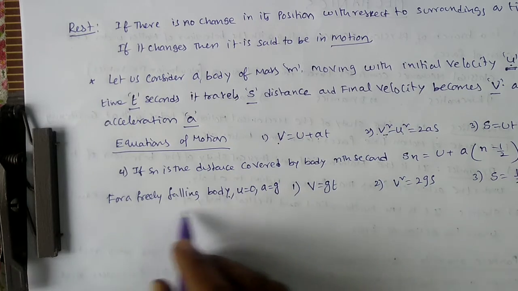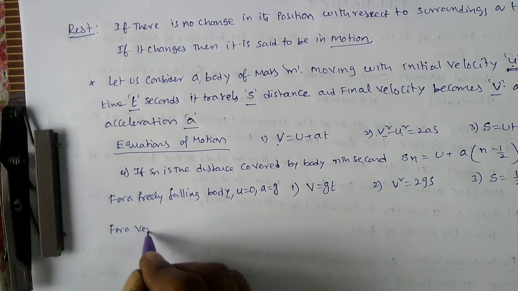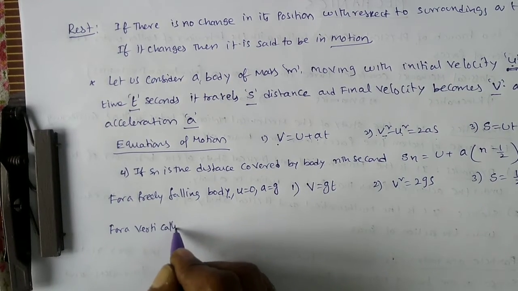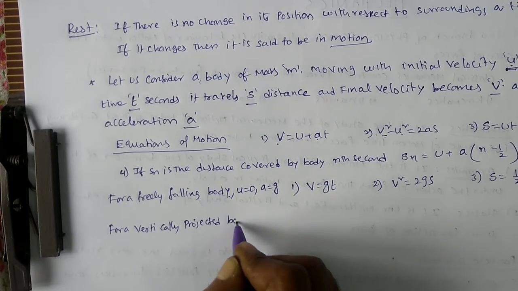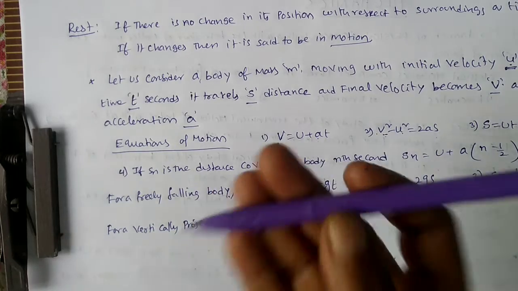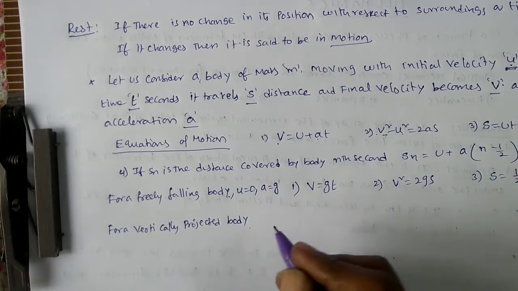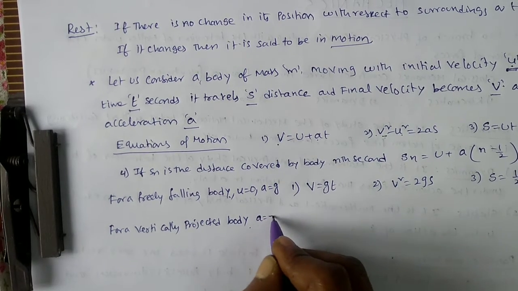Now, for a vertically projected body, vertically projected means like this. Here your initial velocity should be present. So acceleration a is equal to minus g.